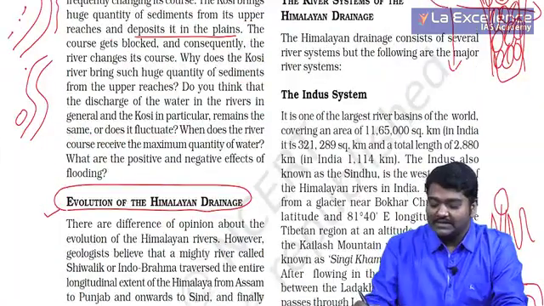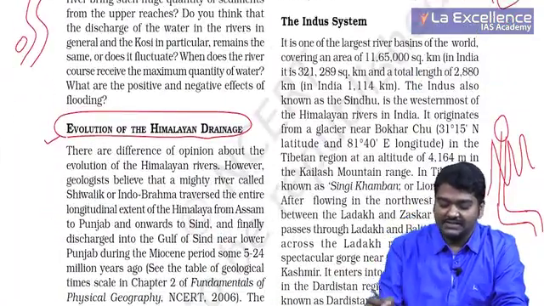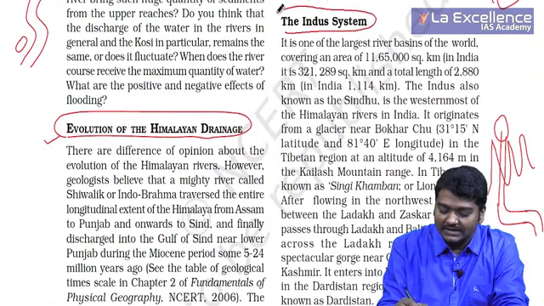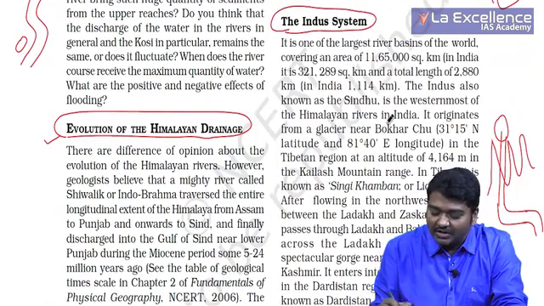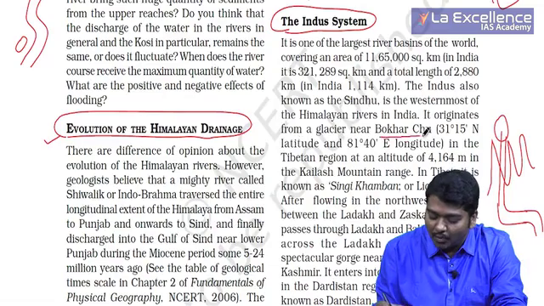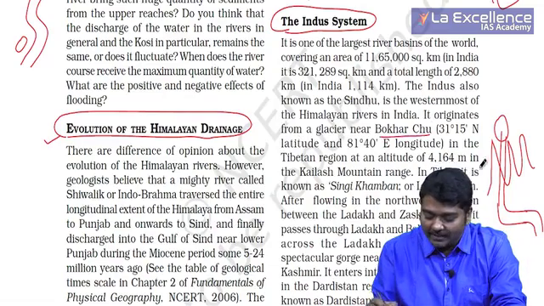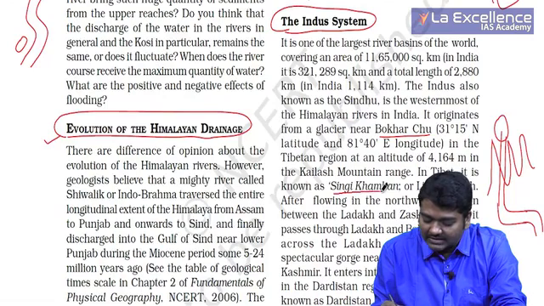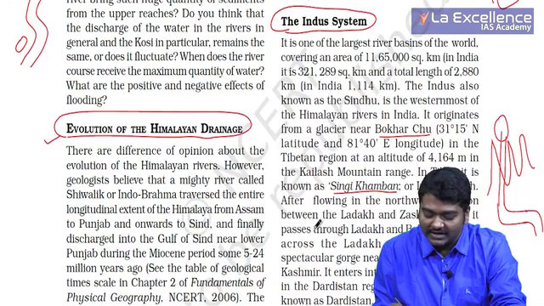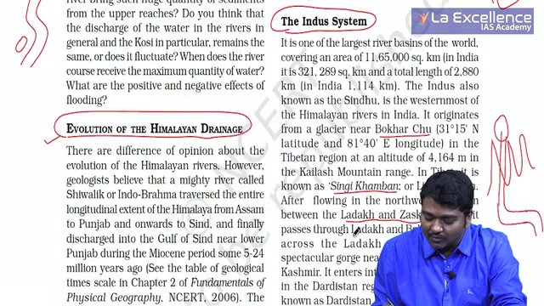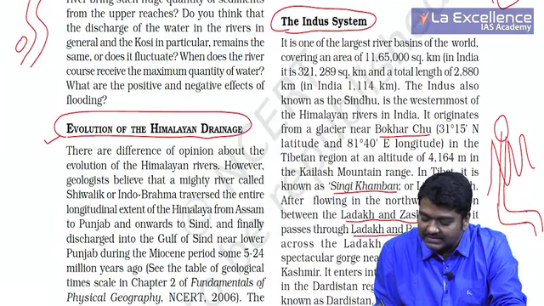Now, let us take the Indus system and read about this in detail. So what exactly we need to understand? It originates from a glacier near Bokarchu. In Tibet, it is actually called Singi Kamban or Lion's Mouth. After flowing in the northwest direction between Ladakh and Zaskar ranges, it passes through Ladakh and Baltistan.